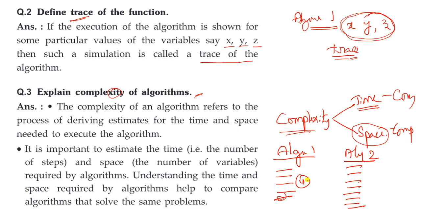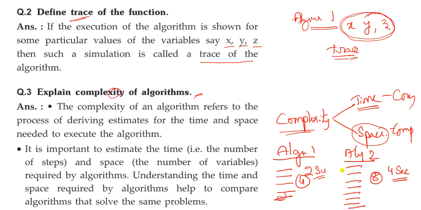For execution of these 4 steps of algorithm 1, how much time is required? We just require 2 seconds. For algorithm 2, which has 8 steps, how much time is required to execute it? We require 4 seconds. Let us just assume this example. So algorithm 1 execution time is 2 seconds and algorithm 2 execution time is 4 seconds. Which one is the best, algorithm 1 or algorithm 2?